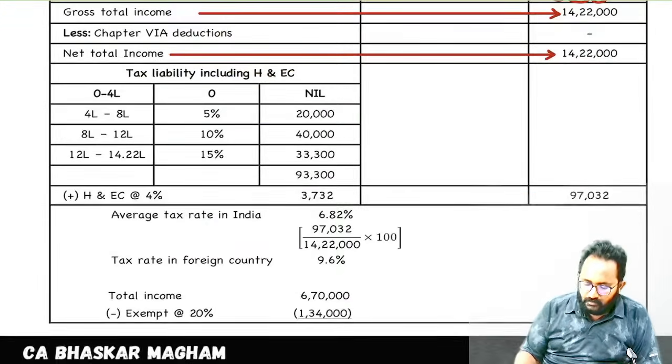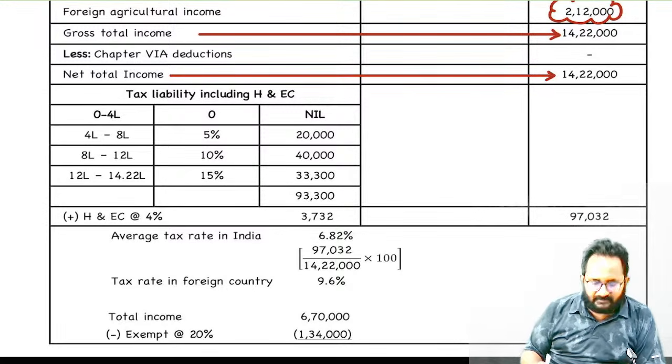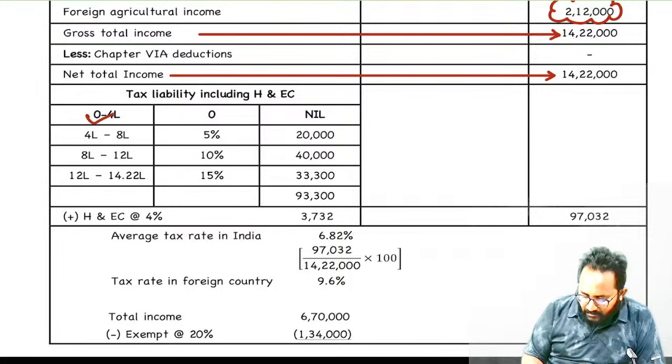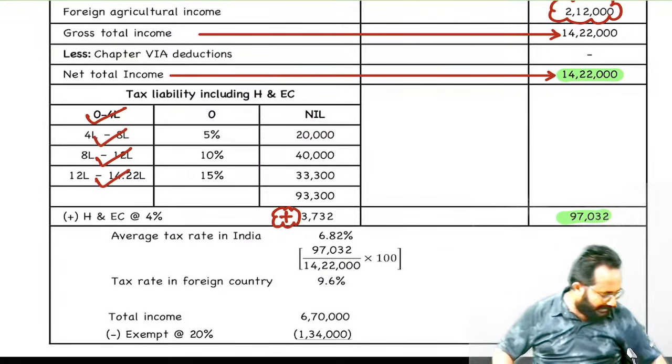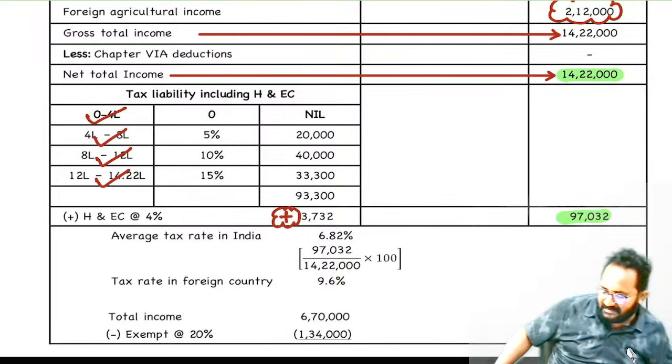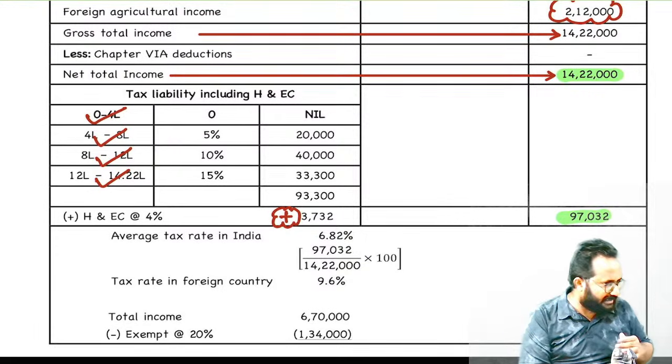Next, what are the rates we have to follow? 115BAC rates. Up to 4 lakh nil, 4 lakh to 8 lakh 5%, 8 lakh to 12 lakh 10%, above 12 lakh how much is there? 2,22,000. And please add health and education cess. Please tell me whether this tax is correct or incorrect. Please calculate and tell me, all of you. Tax liability on 14,22,000, correct or incorrect?